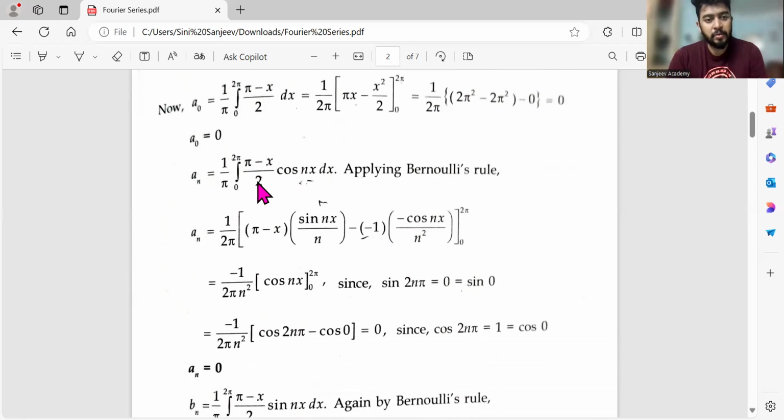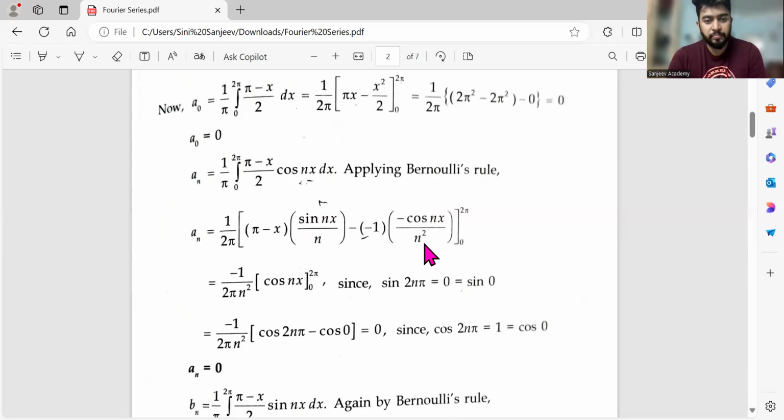Okay, so the 1 by 2 is already taken outside here. Then the first function is pi minus x, into the integral of cos nx, which is sin nx by n, minus the differentiation of pi minus x. Differentiation of pi is 0, and of x is minus 1. Then integrate the second function again, since we double integrate it. One integration is already done, so integrate one more time. The integral of sin nx is minus cos nx by n, so n into n square.